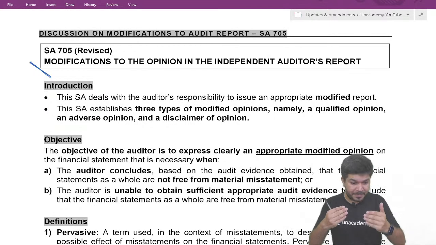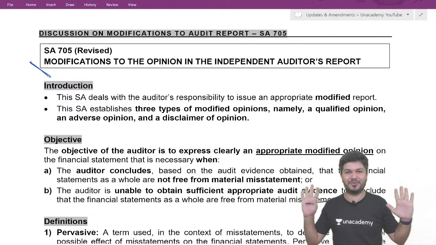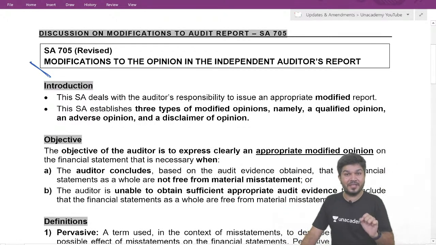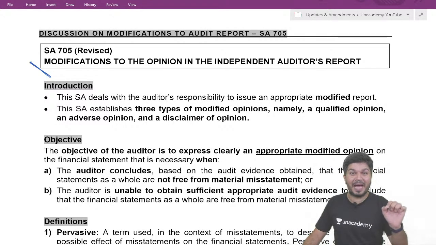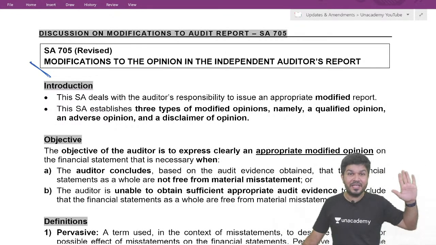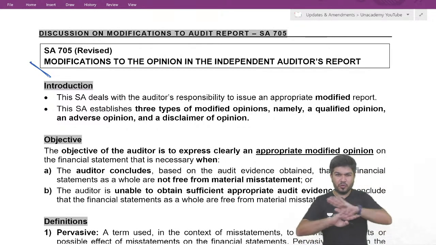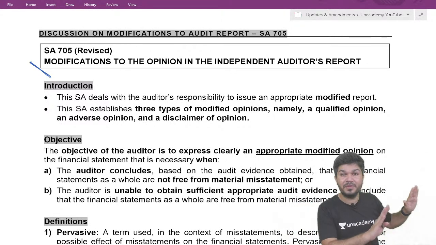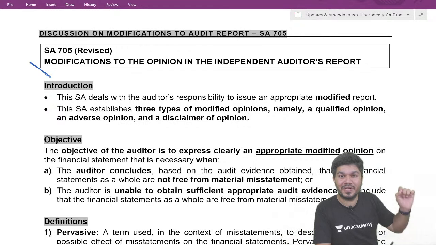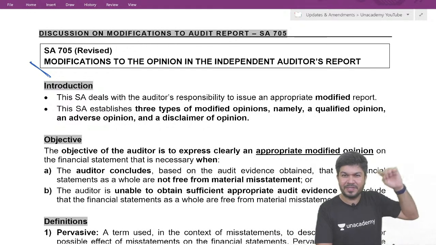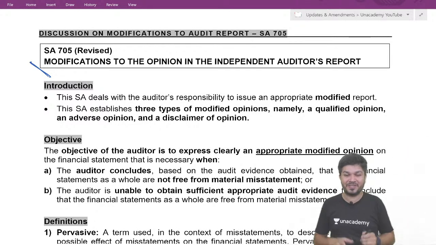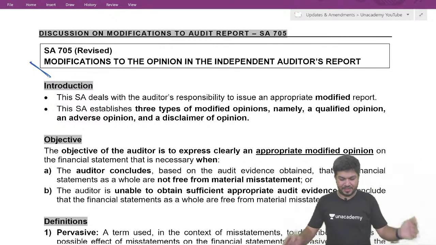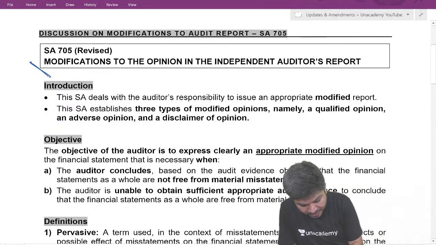Your audit report can be either a clean report or a modified report. Whenever you find everything is fine, whenever you find the financial statements are prepared as per the applicable financial reporting framework, then you give a clean report. You find there are no material misstatements, you obtain sufficient appropriate audit evidence, things are fine, then we give a clean report. Clean report was covered under SA 700. We discussed it yesterday in the YouTube session on SA 700. Today we are discussing SA 705, which deals with your modified report.